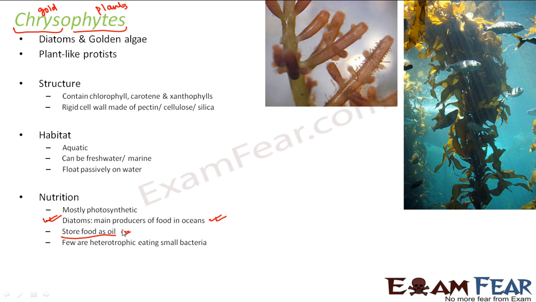When talking about reproduction, mostly they undergo asexual reproduction. Very little sexual reproduction is seen in chrysophytes. So these are some of the basic characteristics or features of the diatoms and golden brown algae which fall under chrysophytes.